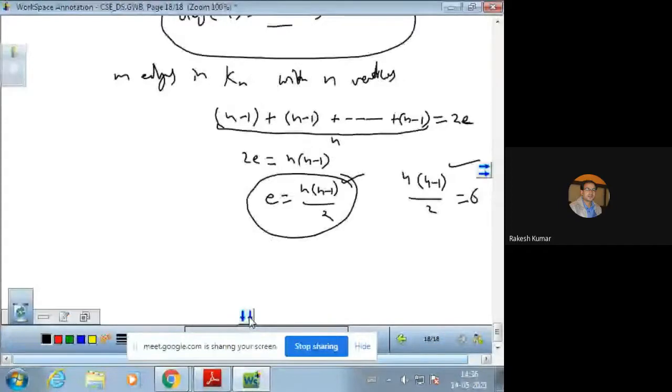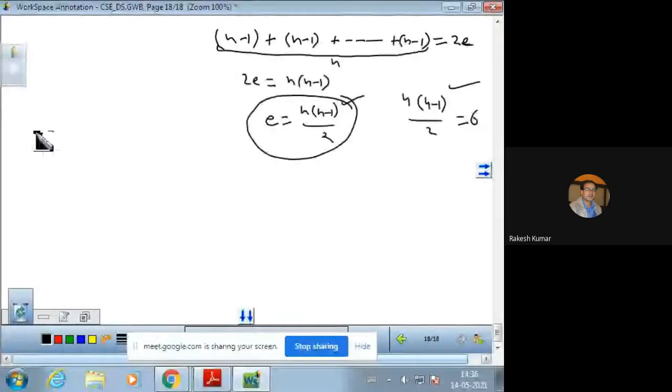Now, regular graph has already been discussed. If the degree of each vertex is the same, if we have a null graph, degree of each vertex is 0, so this is a 0 regular. And if we have this graph, there is an edge between a pair of vertices.